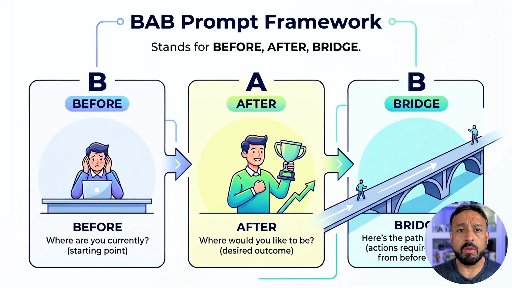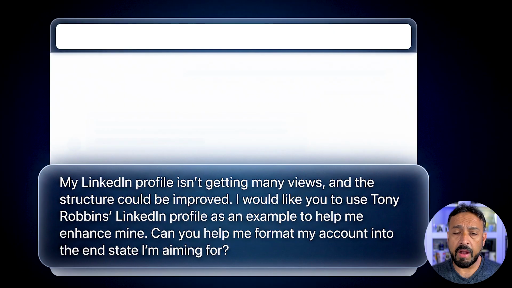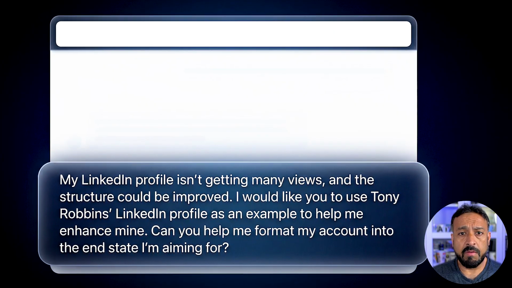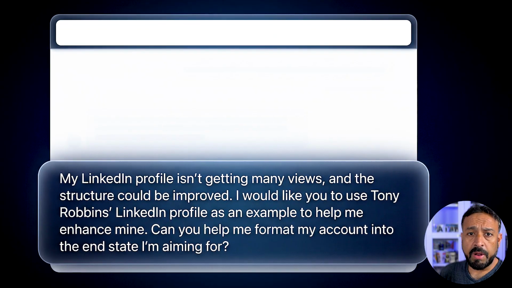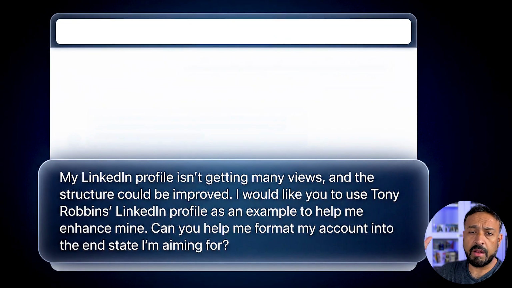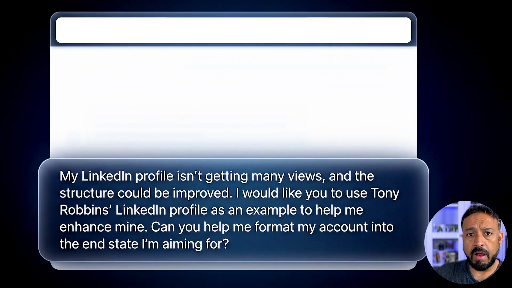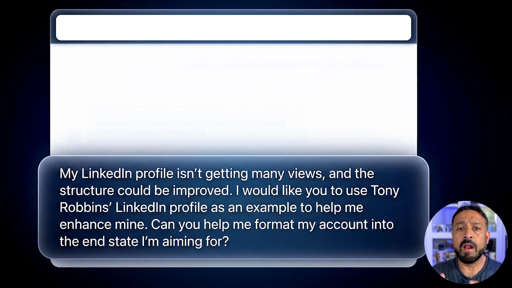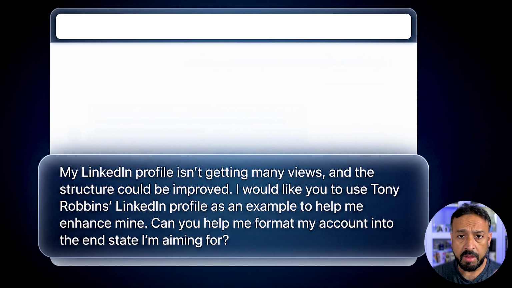So BAB framework is a very simple cognitive framework where you define where you are, what you want to do, and what the end goal looks like. An example could be for, let's say, LinkedIn. Hey, my LinkedIn profile is not getting a lot of views, its structure is not good. I would like to reach, maybe give a Tony Robbins example, that kind of LinkedIn, or this is what the end goal looks like. Can you help me format my current LinkedIn profile into the end state that I would like based on my experience? That is one example of the BAB framework.